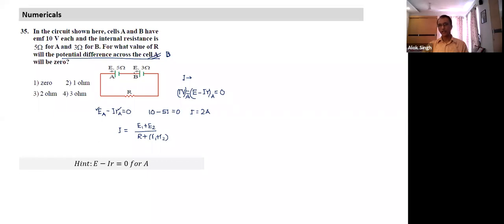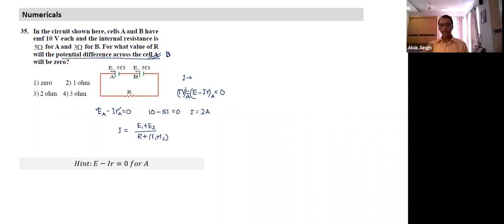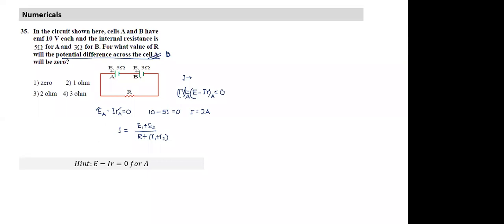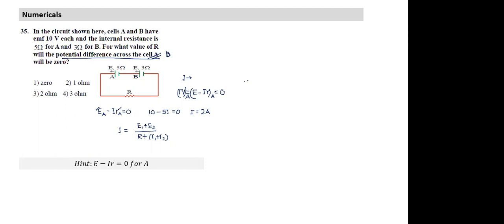If two batteries' EMFs are the same, the terminal voltage will become 0 only in the battery which is having higher internal resistance. It will not become 0 in the other one first. Why is that so? If this becomes 0, this will become negative. So one battery has 0 voltage, the other negative voltage. Is it possible? So when two batteries are given, in which battery will the terminal voltage become 0? If two batteries are connected in series in the same polarity, in which battery can the terminal voltage drop to 0? The one with higher internal resistance. Is the logic clear?